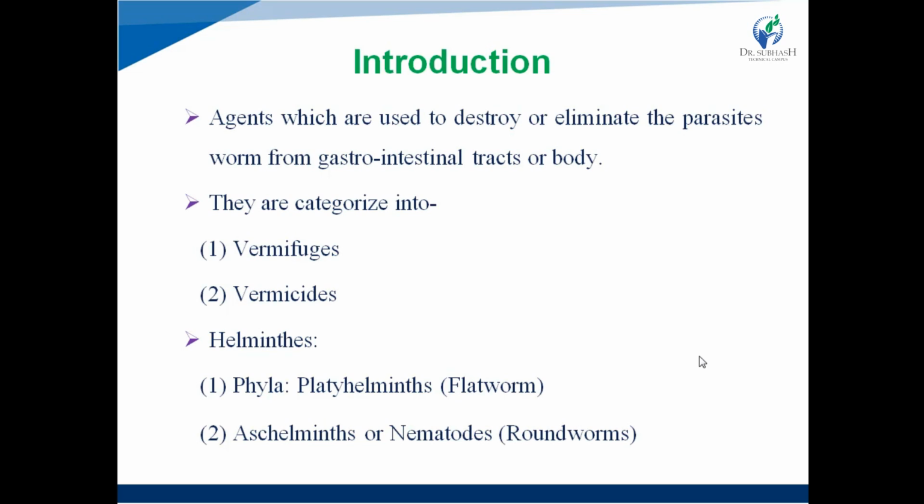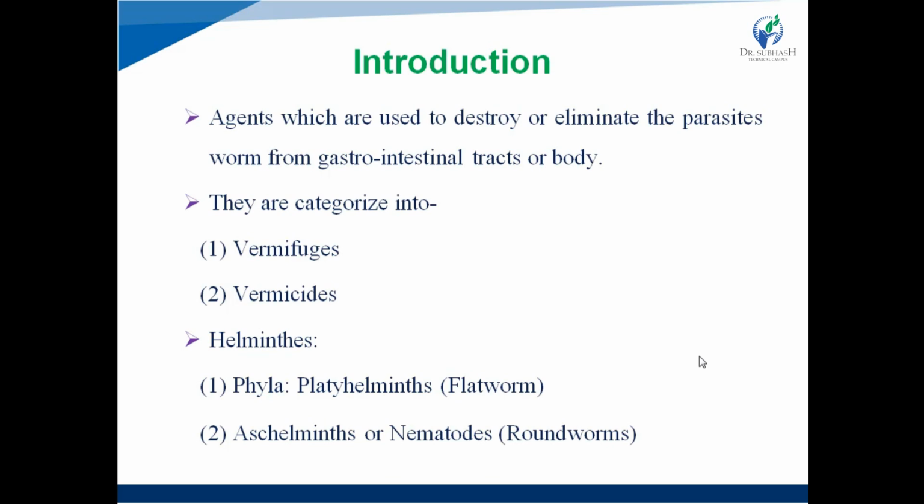This type of helminth causes infection inside the human body. Overall, flatworms are cestodes or trematodes, and nematodes include roundworm, hookworm, pinworm, and whipworm.